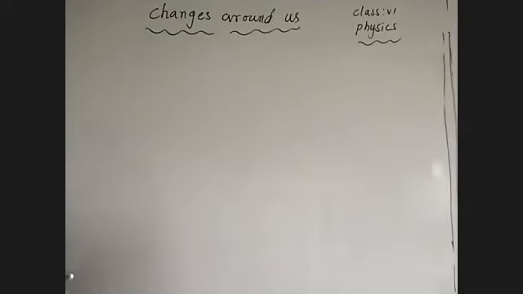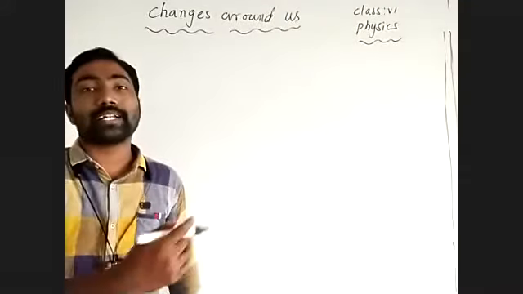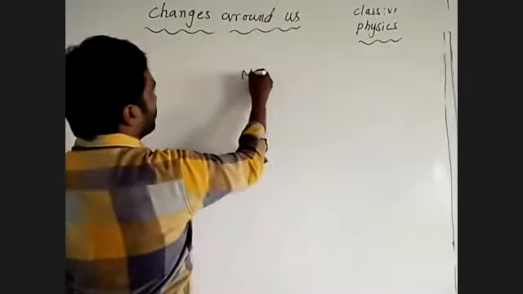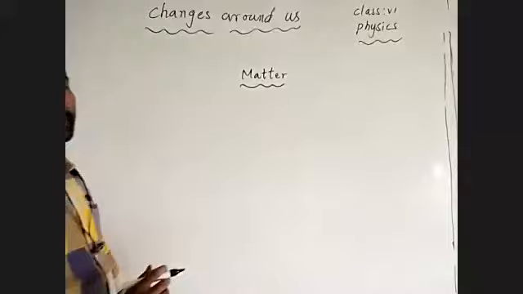Coming to that, see here, the changes taking place from one state to another. Generally, matter is a substance.